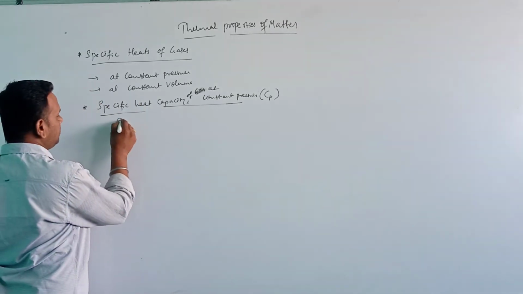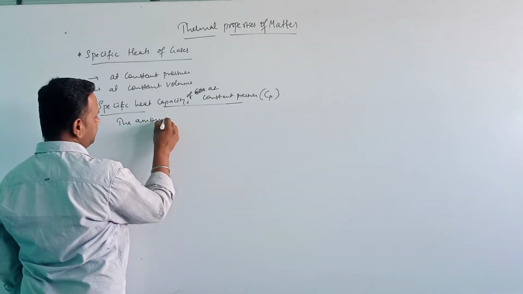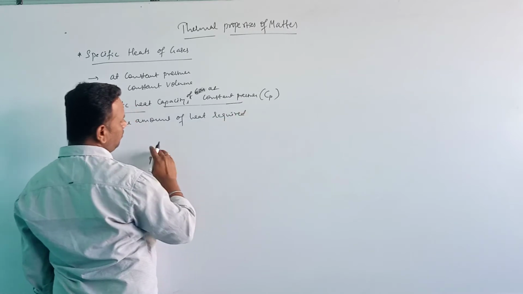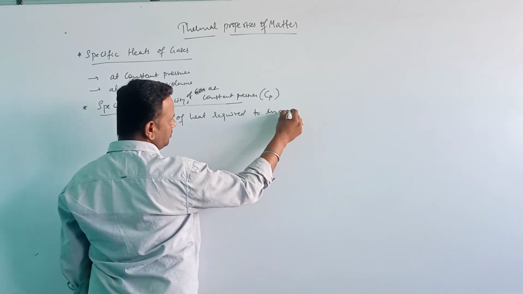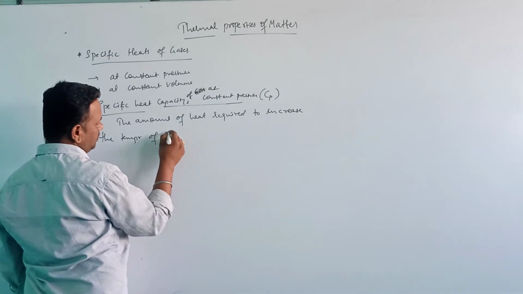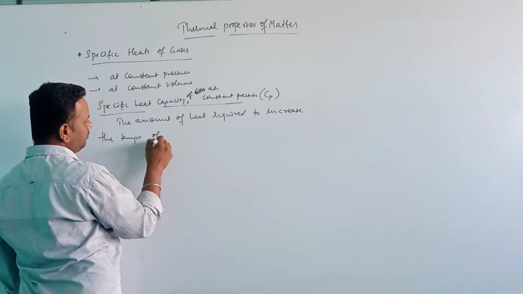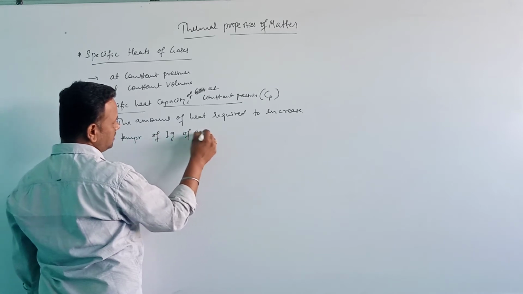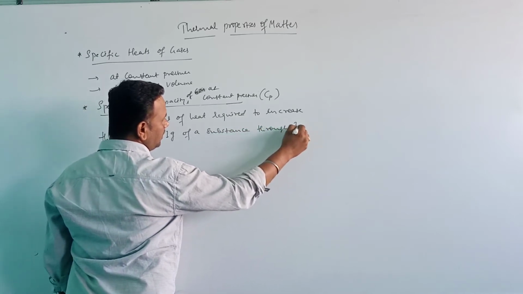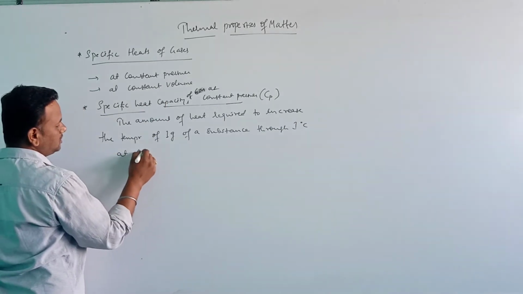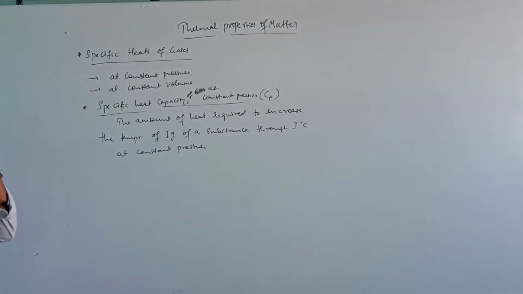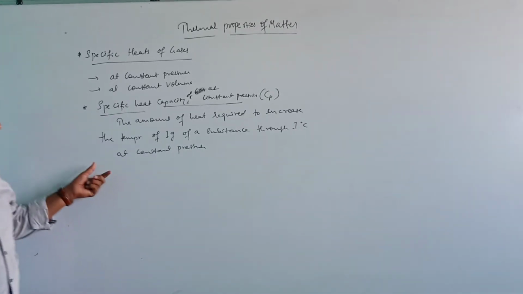So I am writing the definition: the amount of heat required to increase the temperature of 1 gram of a substance through 1 degree Celsius at constant pressure is called specific heat capacity of a gas at constant pressure. Just note this down.